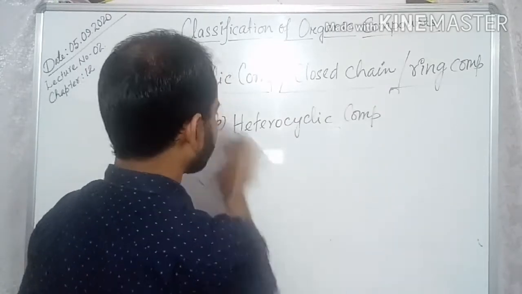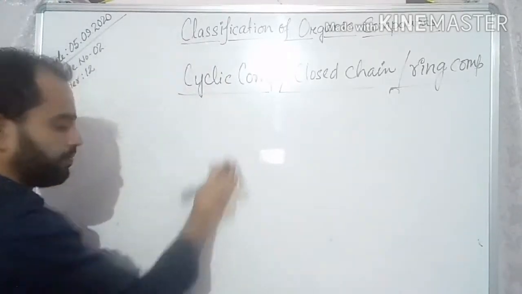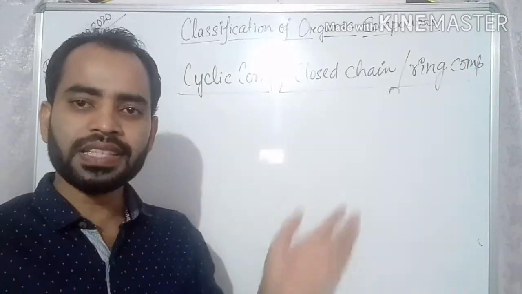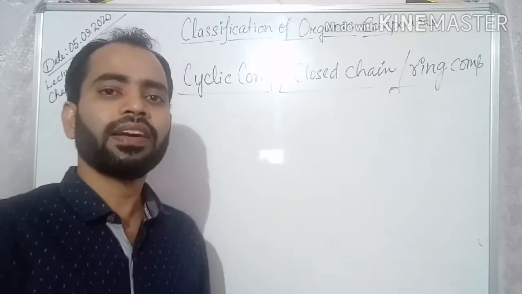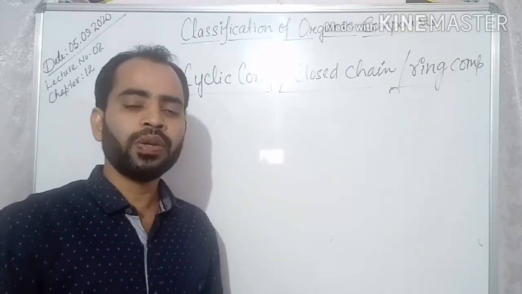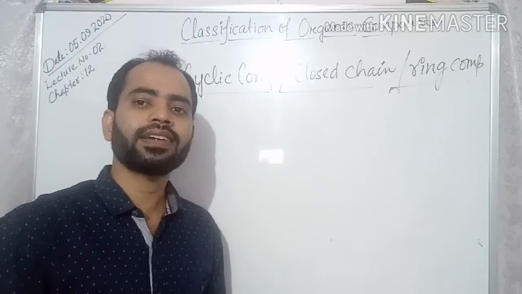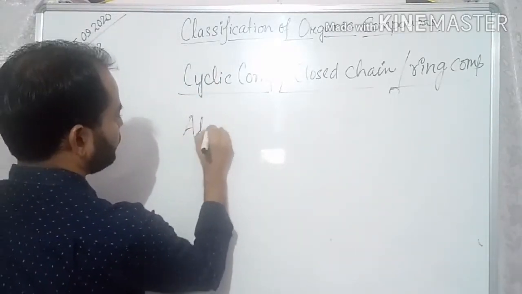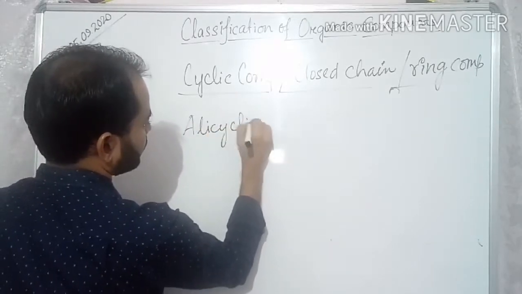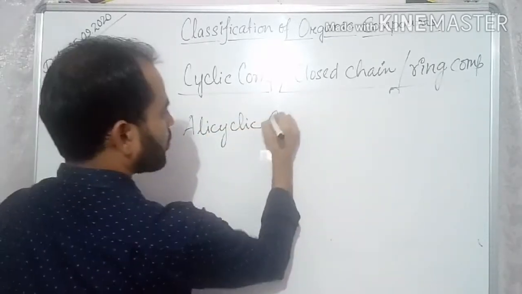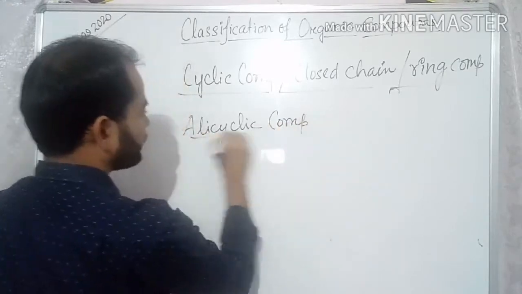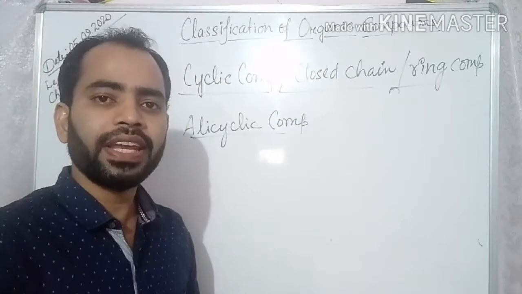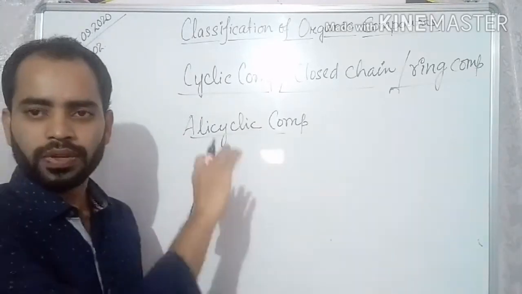Next, homocyclic compounds, in the classification in the last class we have seen, are further divided into two categories. One is called alicyclic and another is called aromatic. Alicyclic compound: Ali comes from aliphatic compound, and cyclic we have discussed.